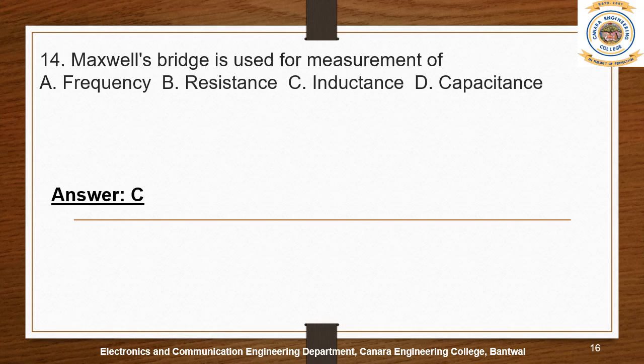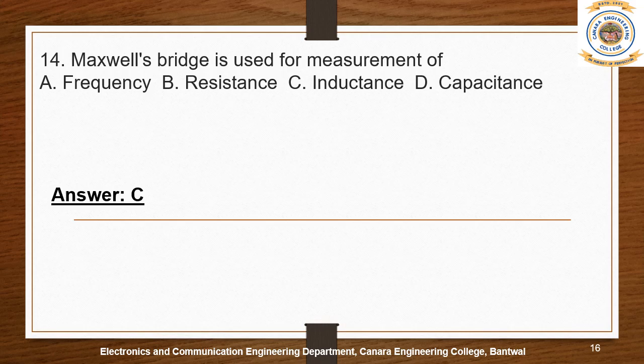In the Maxwell bridge, we might use resistance, inductance, and also capacitance, where we are able to find the value of inductance by using a specific mathematical expression or equation, by knowing all the other parameters.